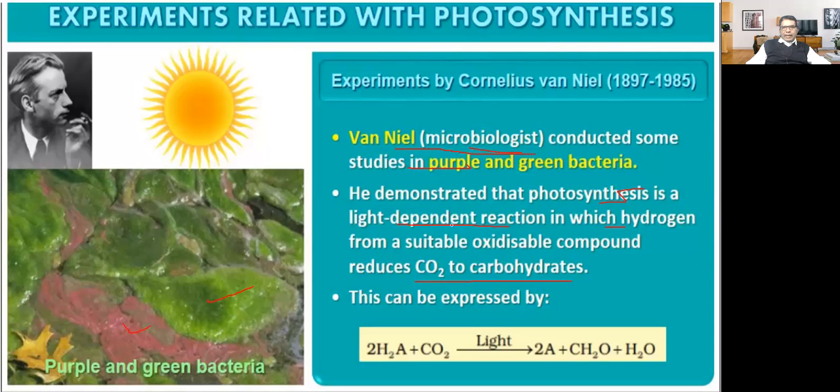What happened? It is a light-dependent reaction in which hydrogen from a suitable oxidizable compound reduces carbon dioxide to carbohydrate. Here, the suitable oxidizable compound in the case of a normal plant is water. This can be expressed as H2A, a suitable oxidizable compound. Then it can convert carbon dioxide into what? Starch, and release water, and then also